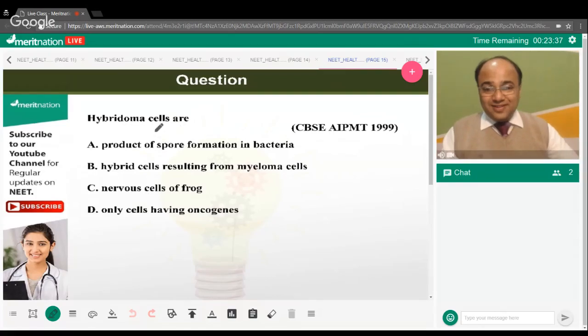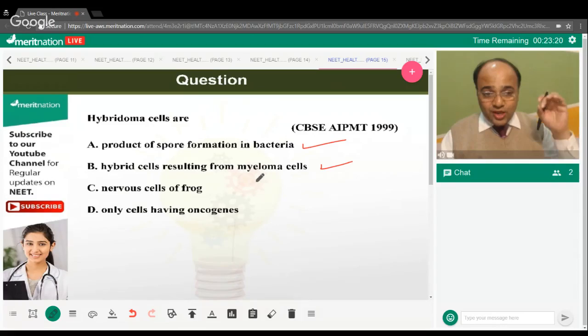Okay, hybridoma cells are what? A product of spore formation in bacteria, hybrid cells resulting from myeloma cells. Why? Well, steroids are basically going into the mast cells and causing a modification in the expression of the cellular genes, and thus it prevents the release of histamine from the mast cells and reduces allergic responses.